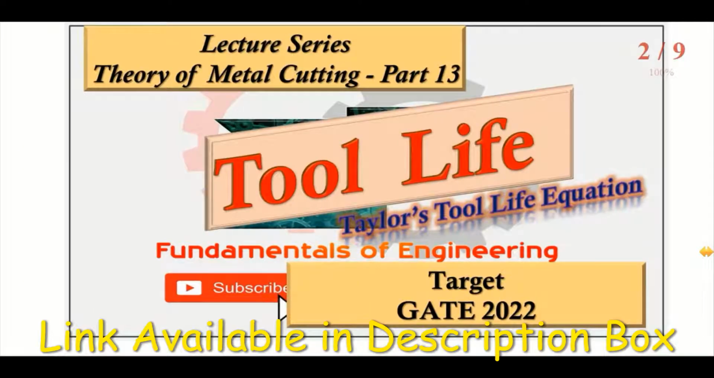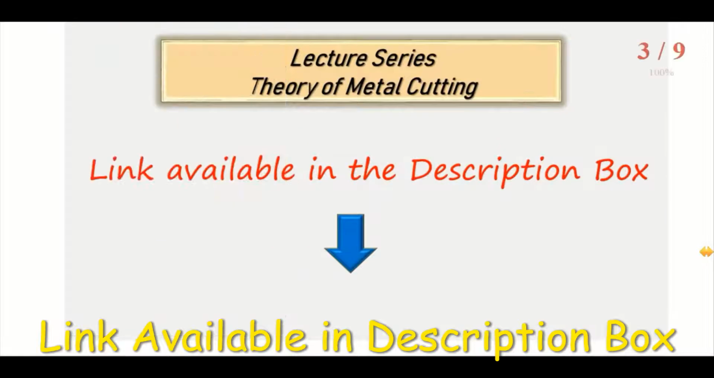In this we have started the lecture series of Theory of Metal Cutting. Today we are going to see part 13 of this lecture series, that is tool life. There we are going to discuss the definition of tool life, what are the factors influencing the tool life in the machining operation, and what is Taylor's tool life equation and the modified Taylor's tool life equation. If you miss the earlier part of this lecture series, the link is available in the description box. You can check the link.